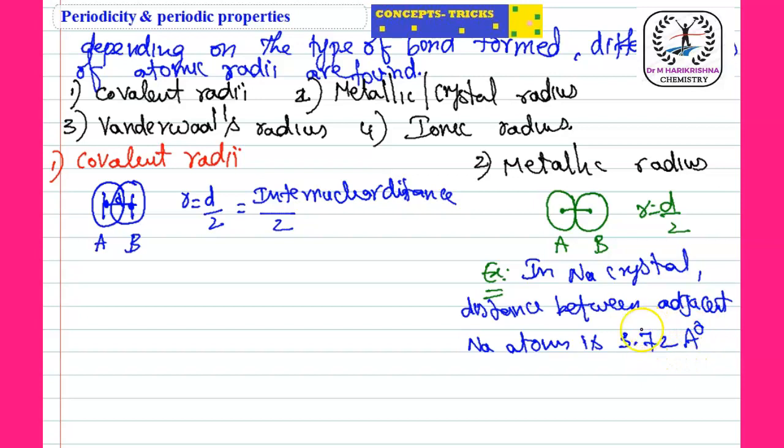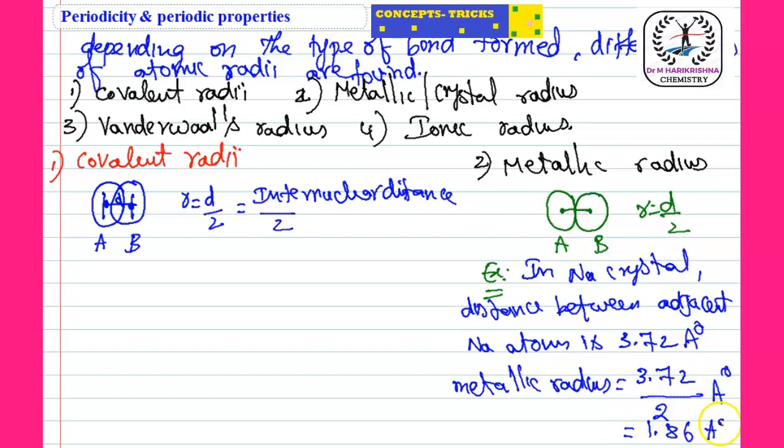Adjacent sodium atoms means that is nothing but the internuclear distance. So 3.72 is the internuclear distance. Then how to calculate the metallic radius? Metallic radius equals that internuclear distance, 3.72, divided by 2. So that is nothing but 1.86. This is in angstrom units, 1.86 angstrom.